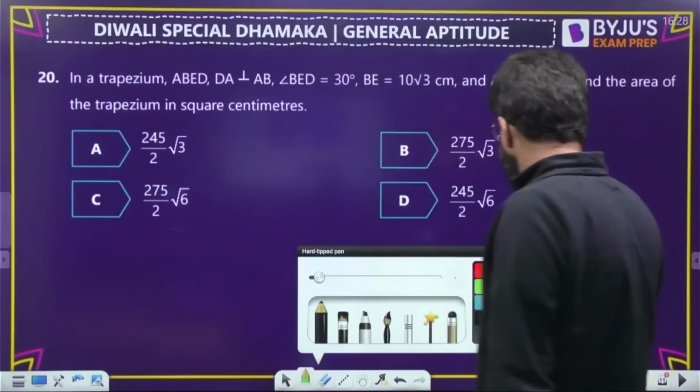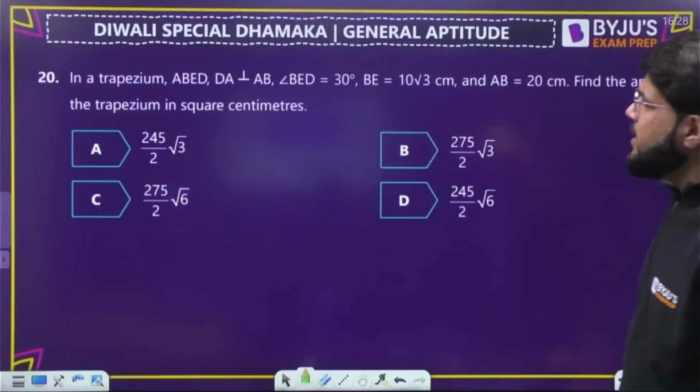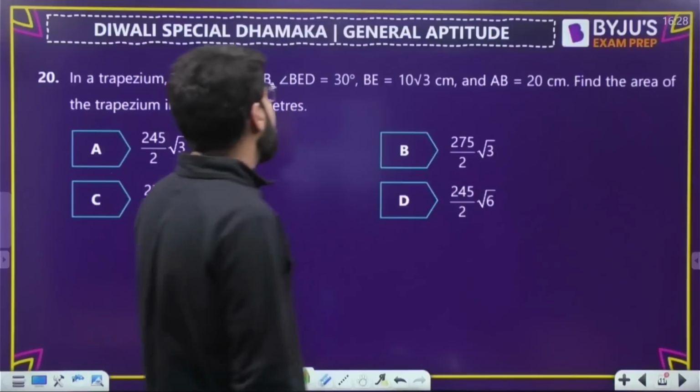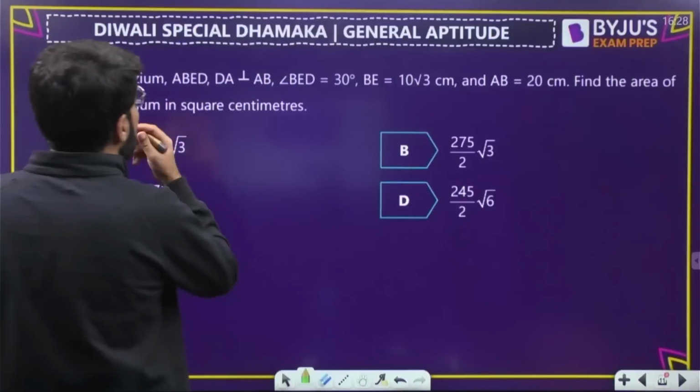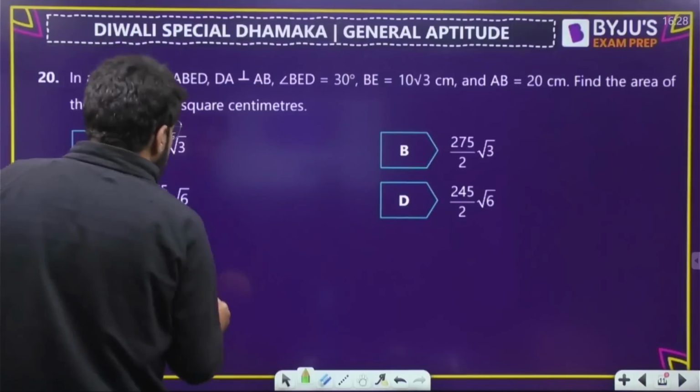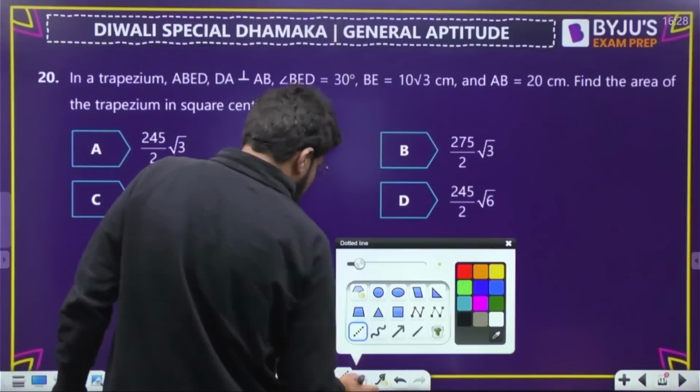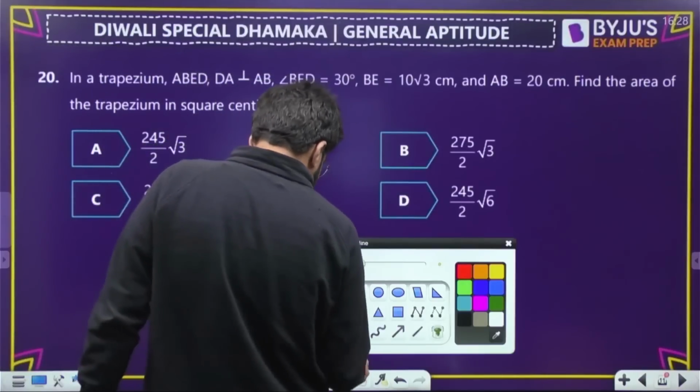In a trapezium ABED, DA is perpendicular to AB, BED is 30 degree. BED smaller angle hai. BED is the smaller angle. So let me draw a trapezium here.